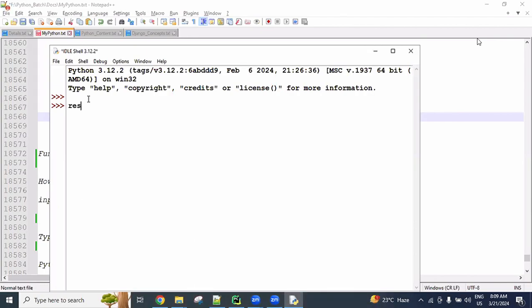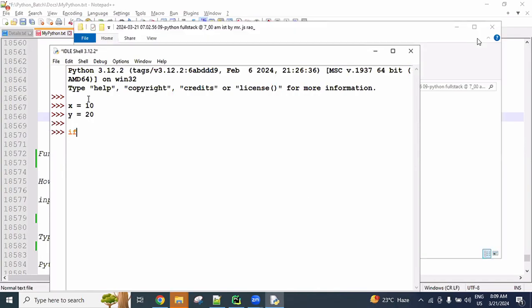Here x equal to 10 and y equal to 20. If x is greater than y, I will assign the x value to the result variable. Otherwise, I will assign the y value.